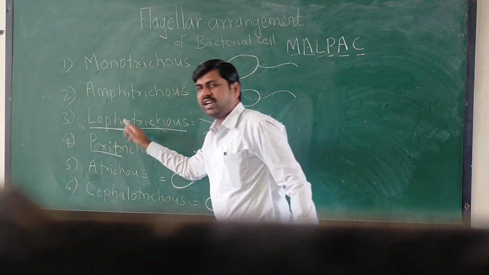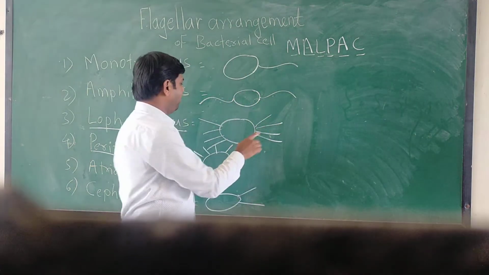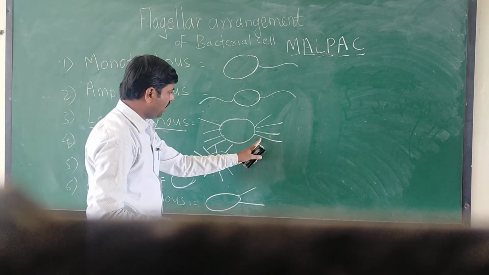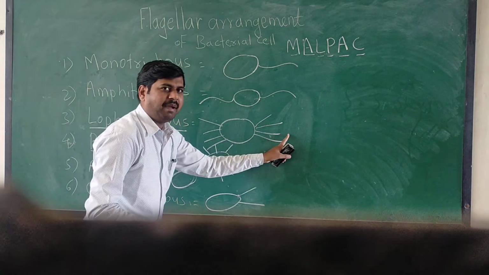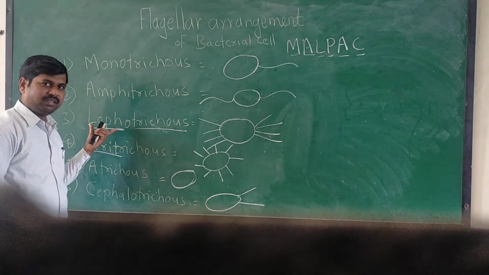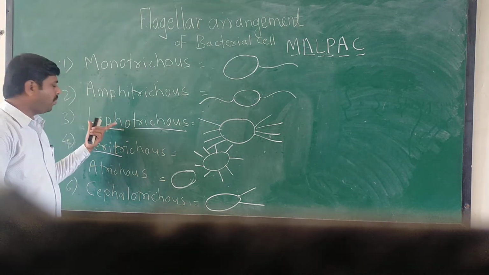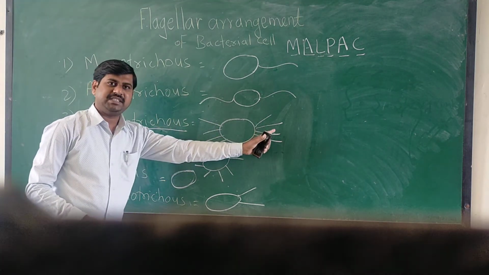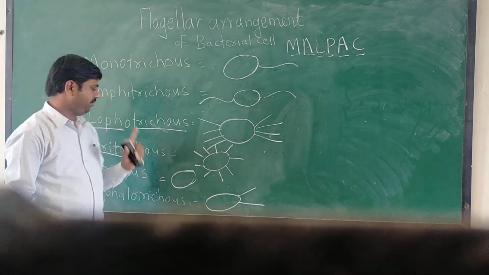Then lophotrichous. Lophotrichous means a group of flagella. This group of flagella is present at one end or both ends of the bacterial cell. Lopho means tuft, also known as a group or tuft, meaning a group of flagella is present at one end or both ends of the bacterial cell.